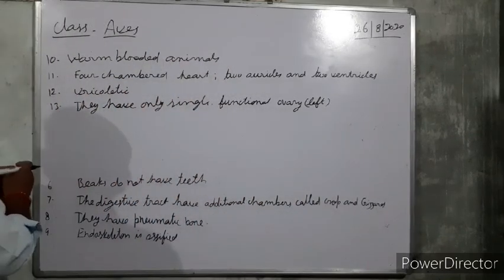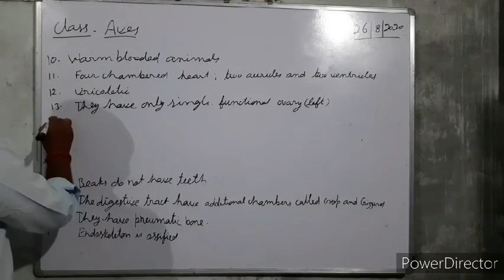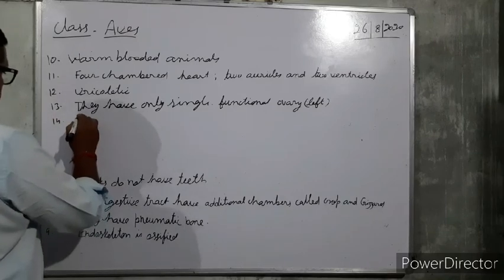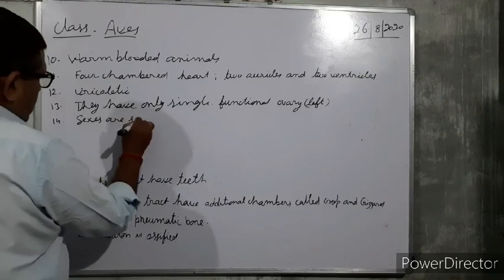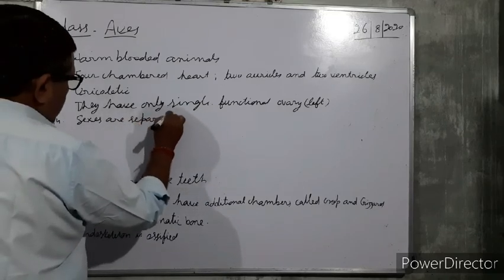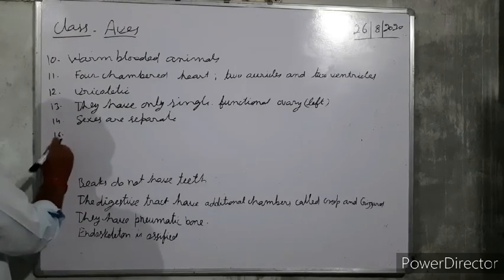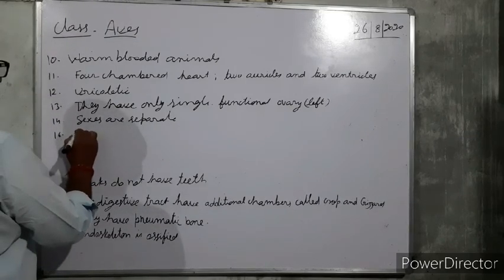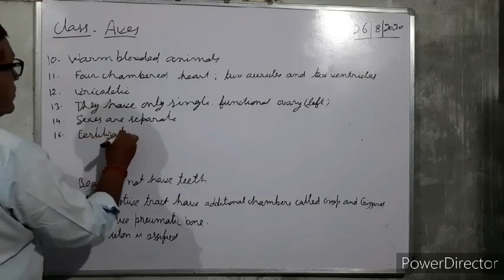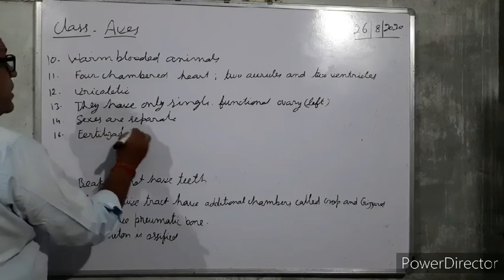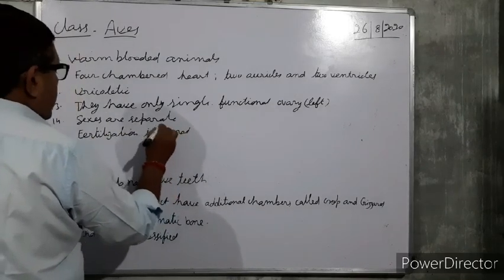And sexes are separate. Fertilization is internal.